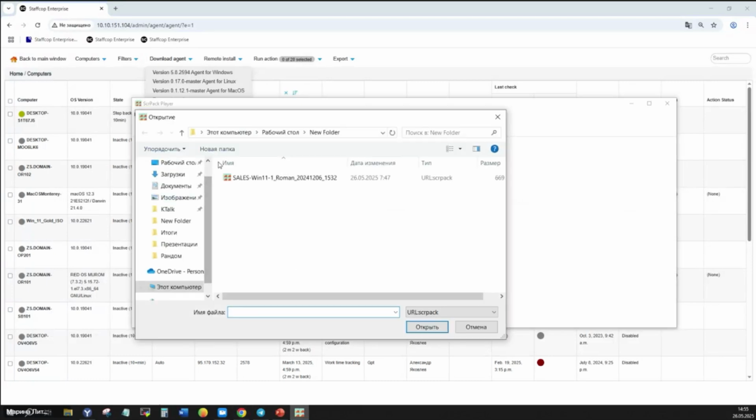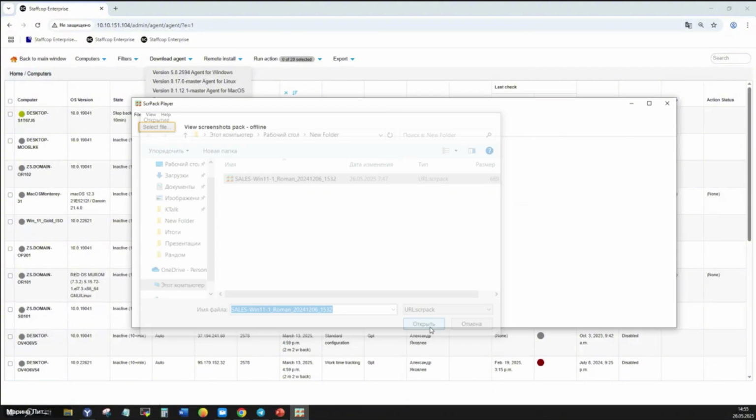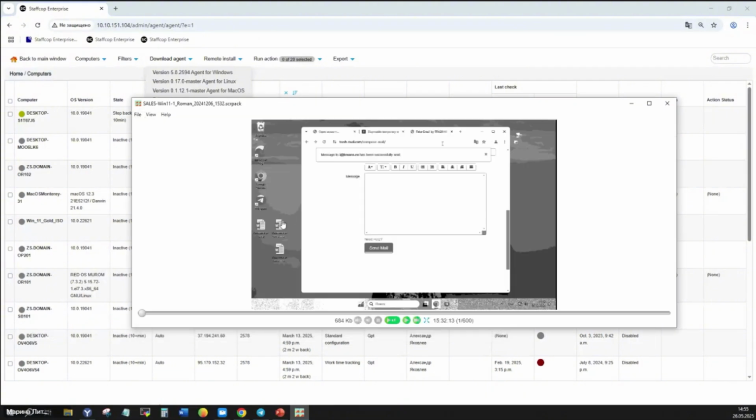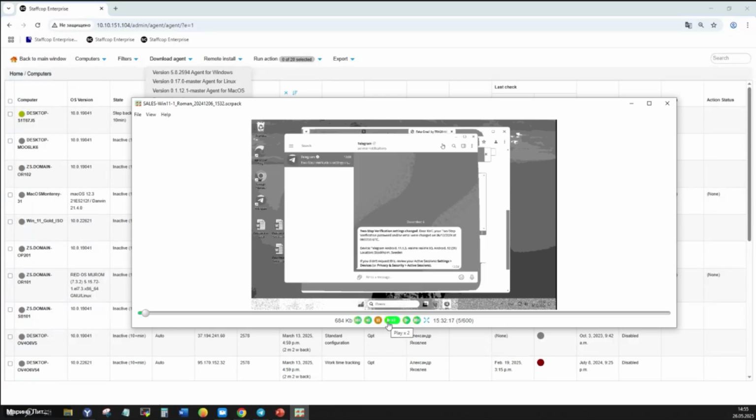So I click Select File, choose it, and we can see this is the current view. We can use the playback speed controls and pointer customization in the video stream.